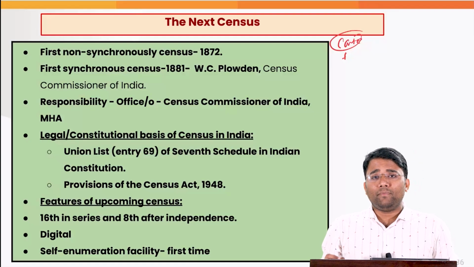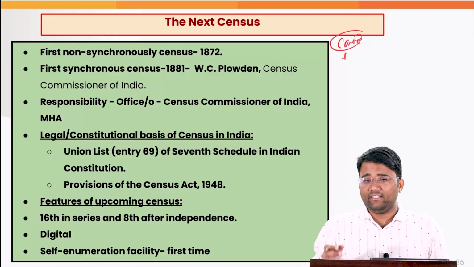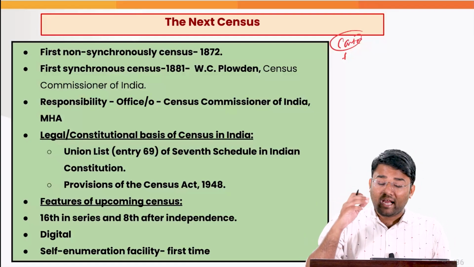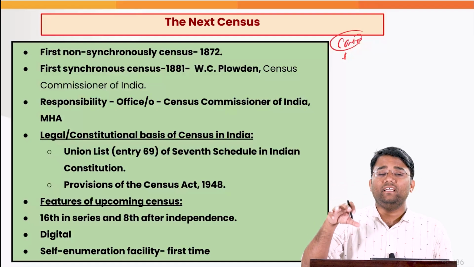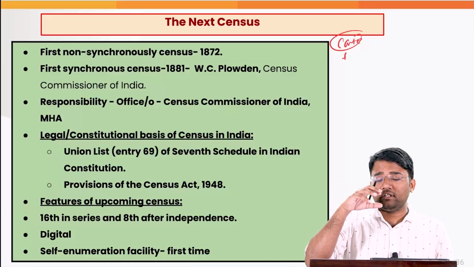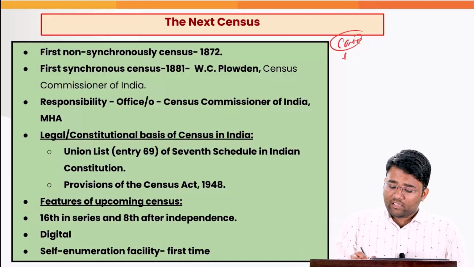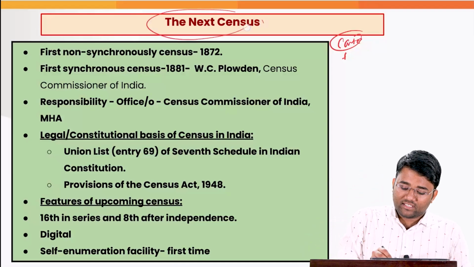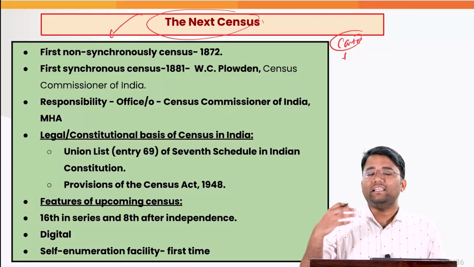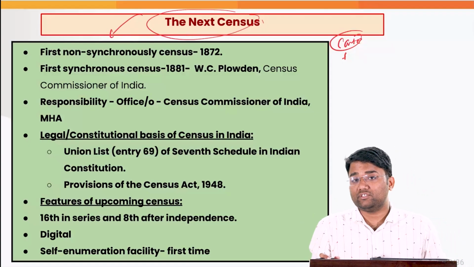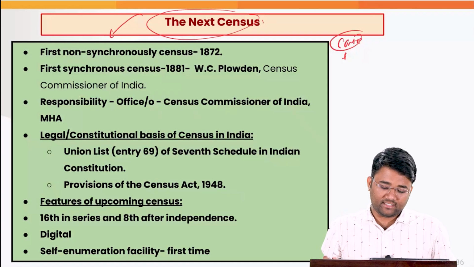But the critics of the caste census say that if the caste census data will come, that can deepen the fault line in our society, that can lead to a diminishing in the social cohesion in the society. And we will mostly limit ourselves to the discussion on the census, that what is the legal mandate as well as what is the significance of the census in this particular discussion.